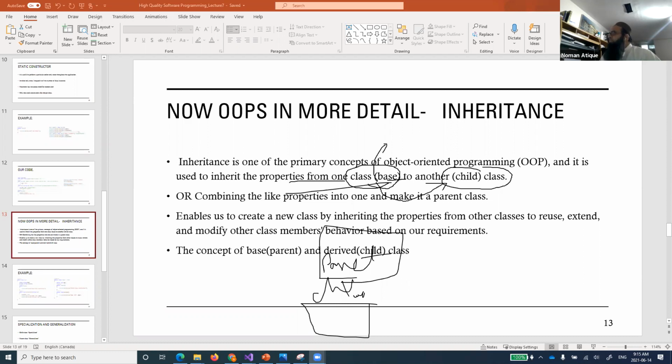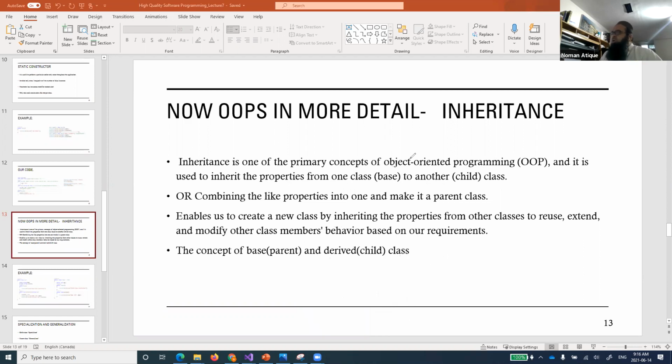Anyhow, what we are talking about over here is that, as I said, there will be a main class, a super class, or the parent class, or we can call it a base class or whatever. And then we'll create its child, which will be called the child class or the subclass, or there are multiple names for that. Effectively, the concept is getting all the features, all the properties of the parent into the child class, and that is something that we'll be doing. Or combining like properties into one.